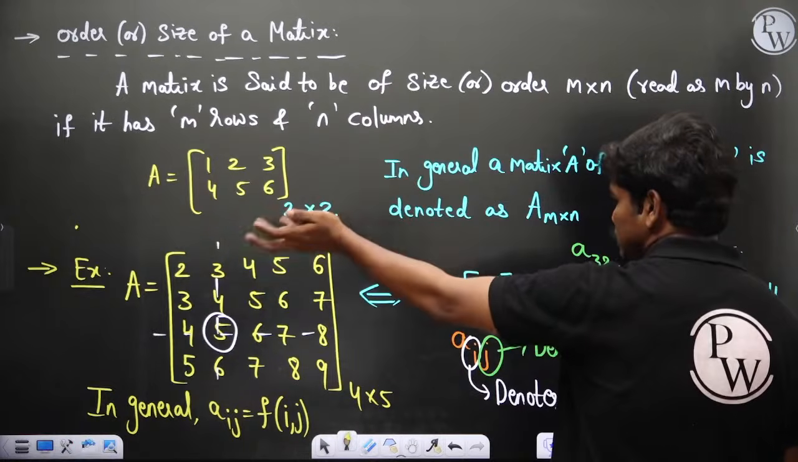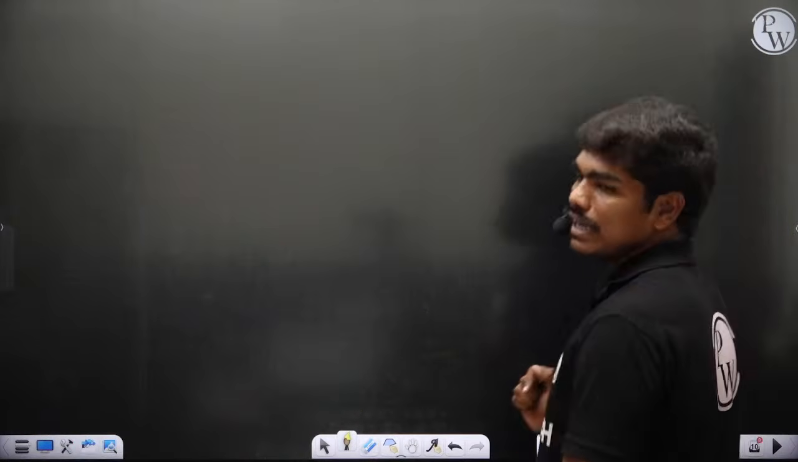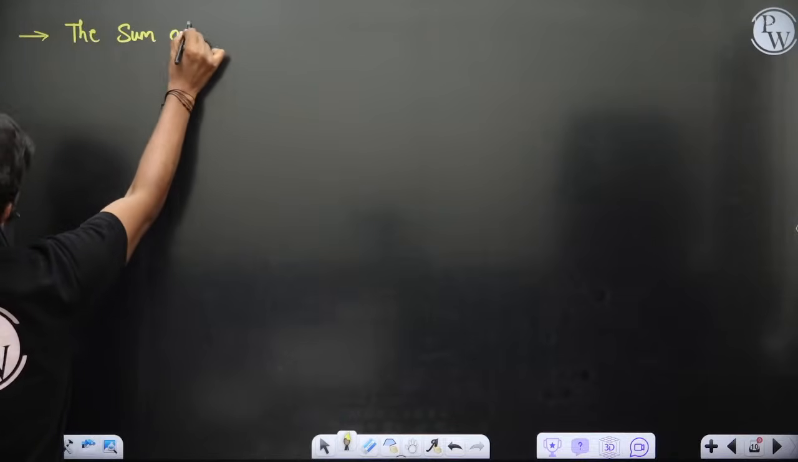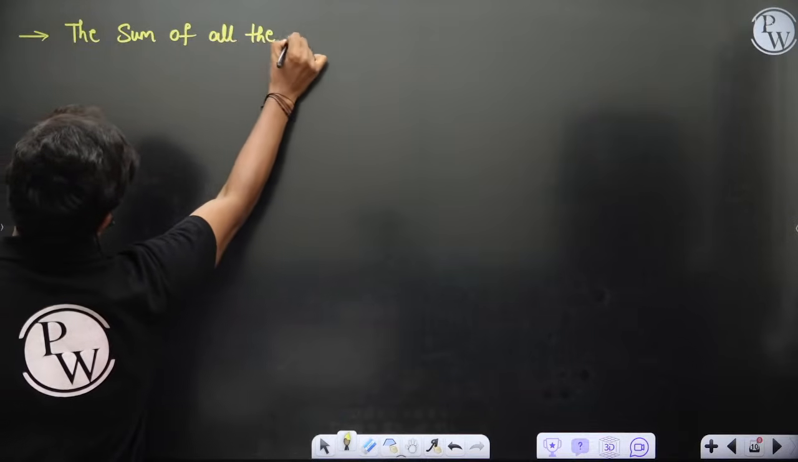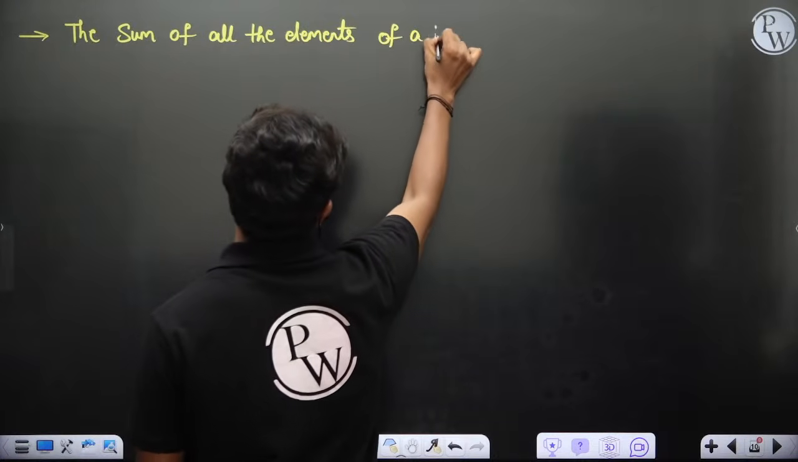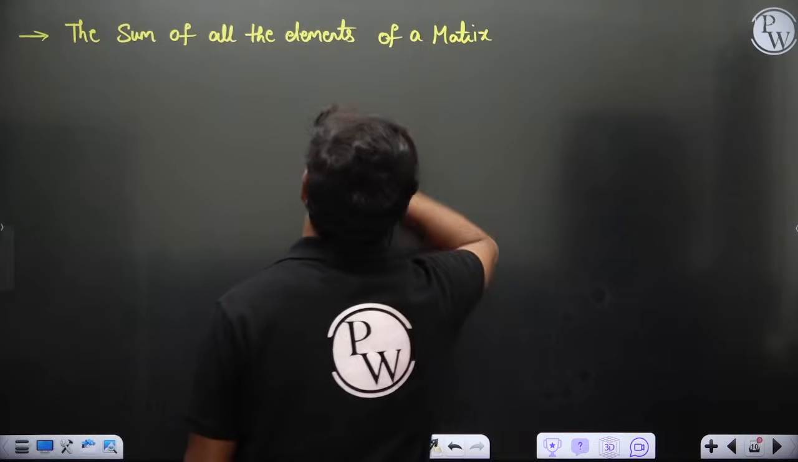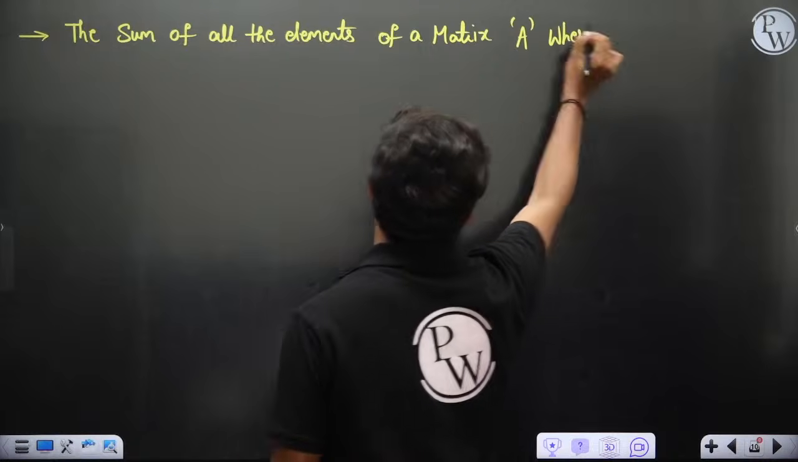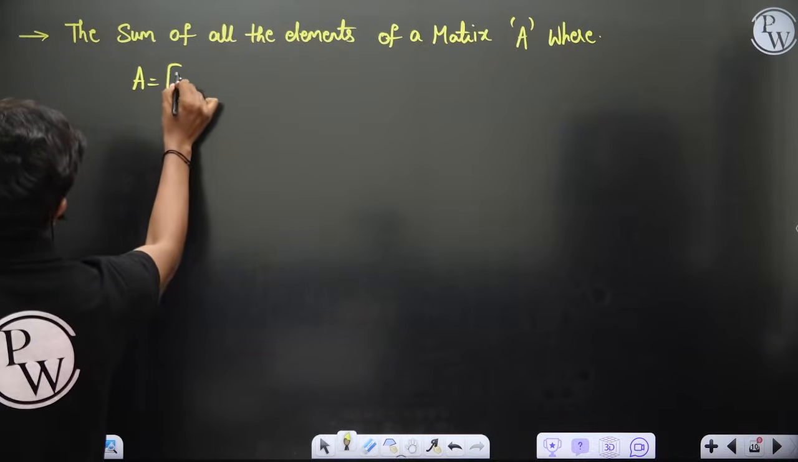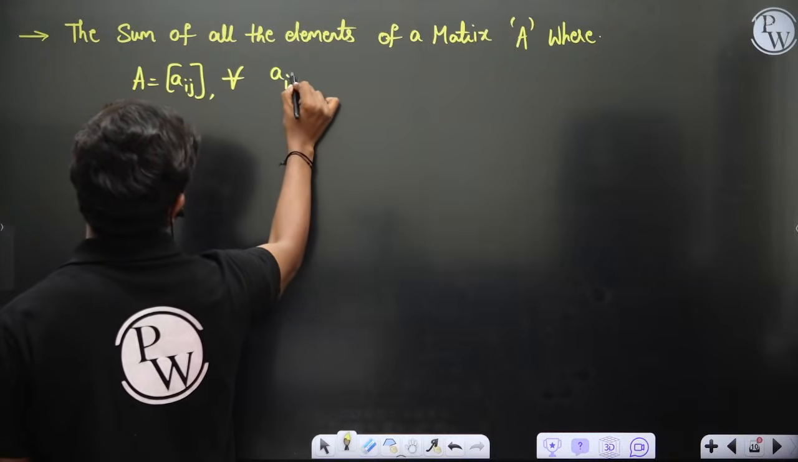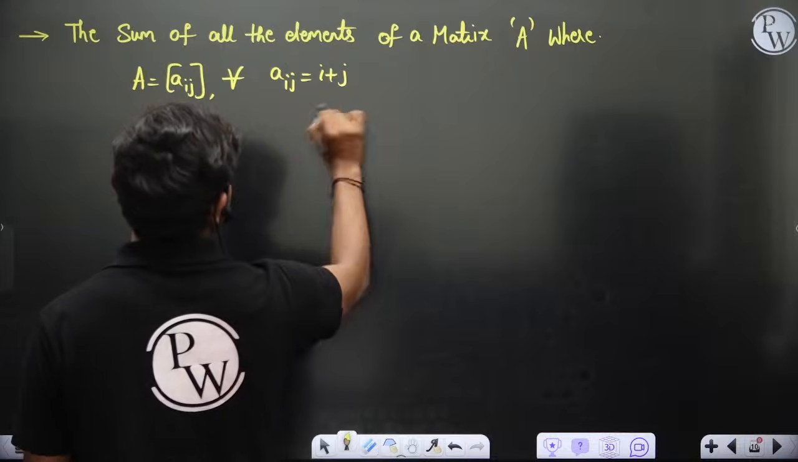So this is how we generally go for an example. Now shall I give you some funny exercise? Fun activity we'll do. I just want you to figure out one thing: the sum of all the elements of a matrix A, where A equal to set of aij such that aij is equal to i plus j for all.